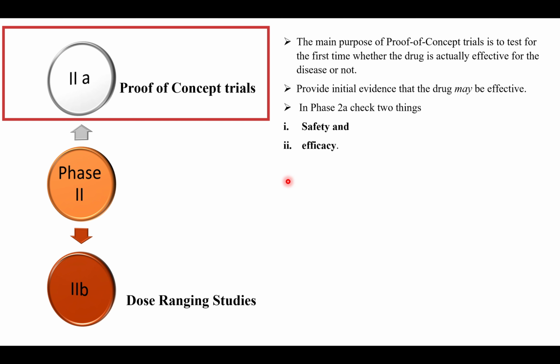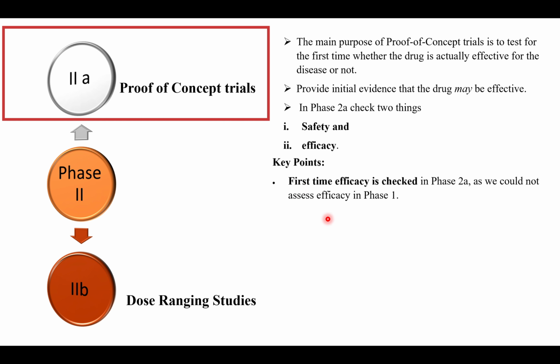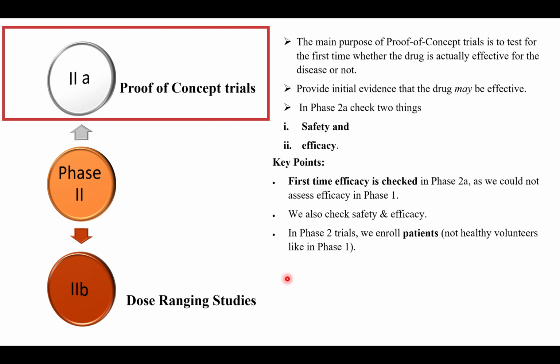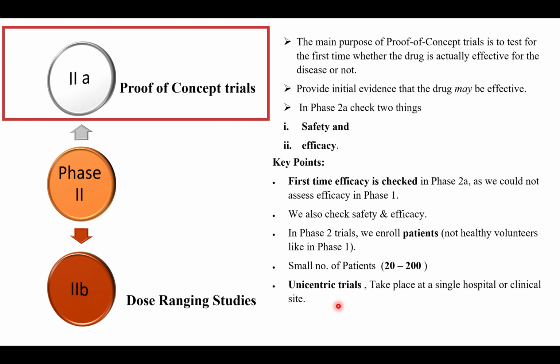So here is one important point about the phase 2A trials: the first time efficacy is checked is in phase 2A, as we could not assess the efficacy in phase 1. So along with efficacy, we also check safety as well. In phase 2 trials, we enroll patients, not healthy volunteers like in phase 1. The number of patients is very small, usually about 20 to 200. These trials are often unicentric, meaning they take place at a single hospital or clinical site. We are not taking patients from different locations or different countries.